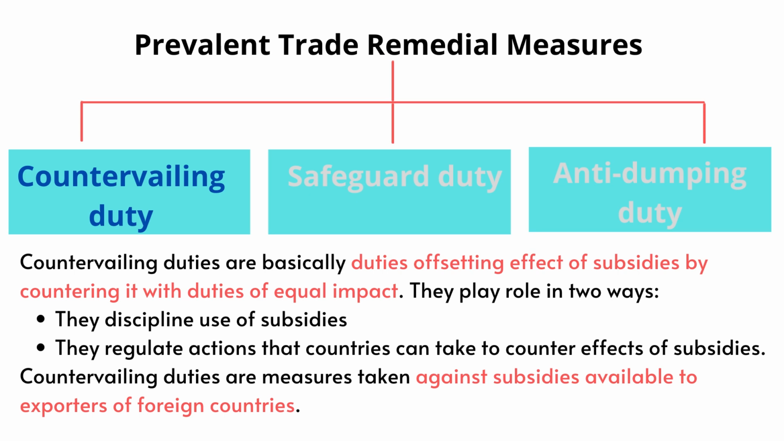Subsidy shall also be deemed to exist if the government entrusts or directs private entities to carry out these functions or makes payment to a funding mechanism which supports a manufacturer or producer who is an exporter. So, subsidies for imported products hurt domestic manufacturers and producers. This calls for an action by the importing country, which comes in the form of imposing countervailing duties.